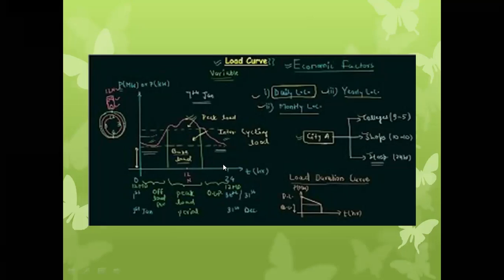From 6 p.m. there will be a small increase, because street lighting will be switched on. Then gradually all the commercial buildings like malls, theaters, hotels, and restaurants shut down or close, so the load on the power plant gradually decreases. After 12 midnight, it reaches the lowest value on the plant.